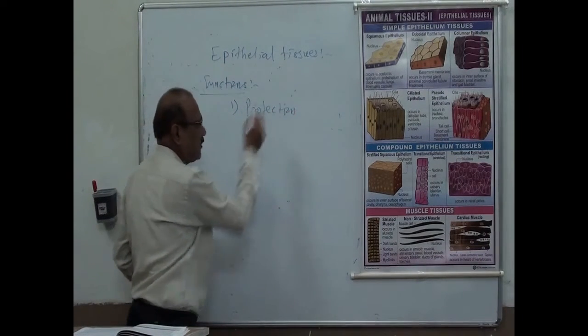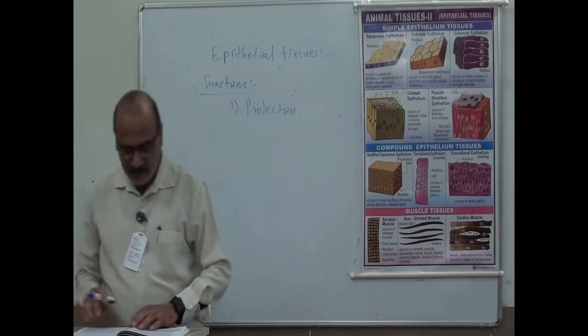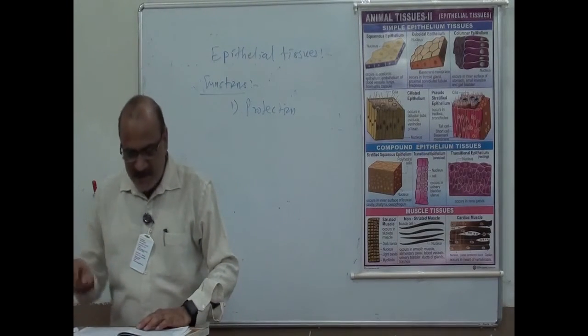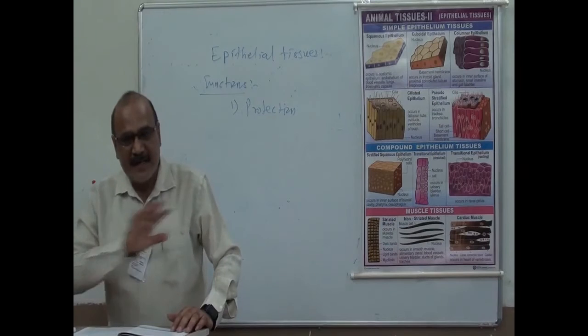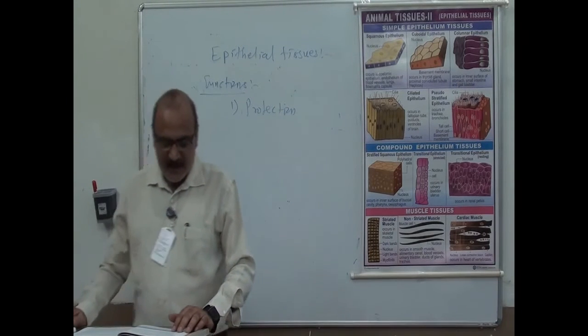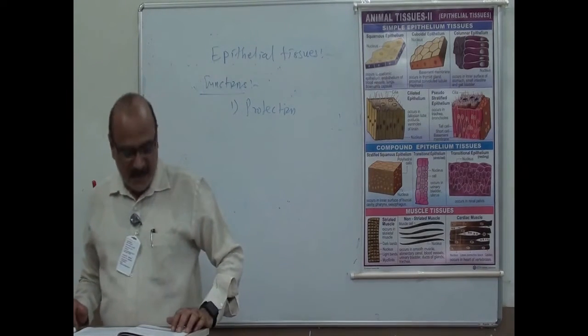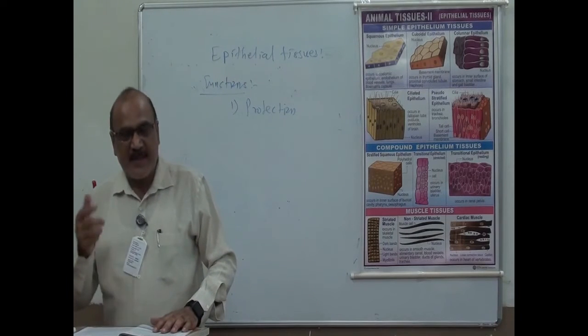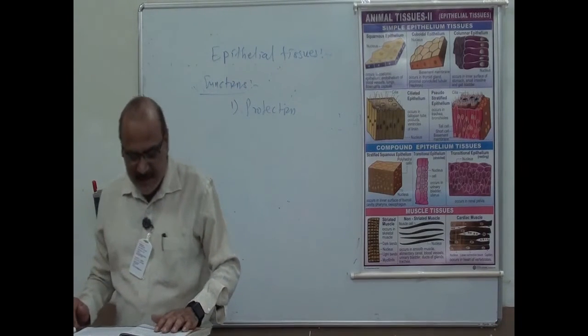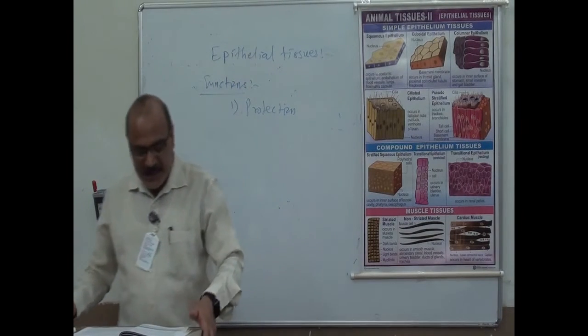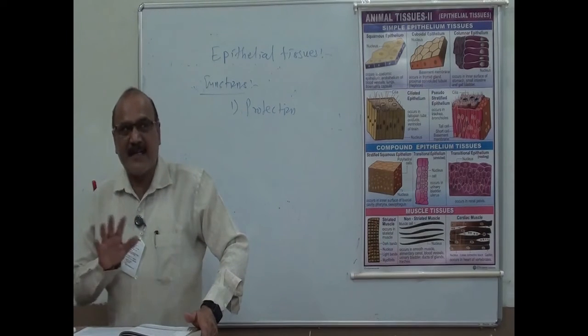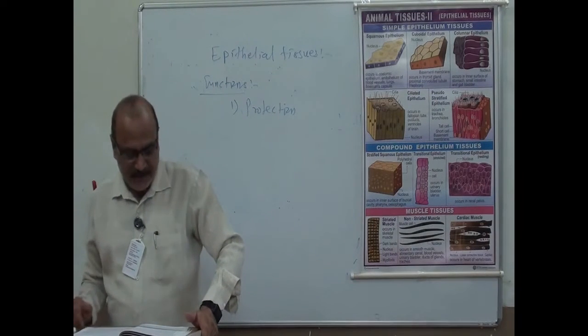First major function is protection. Now the epithelium of the skin covers the entire surface of the body. Therefore that part is called epidermis, and the epidermis is keratinized or non-keratinized. It gives protection to the underlying soft tissues.